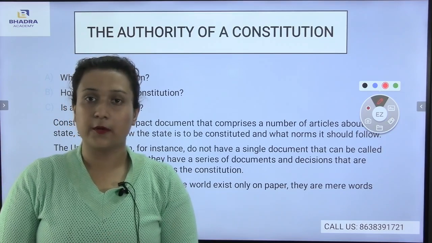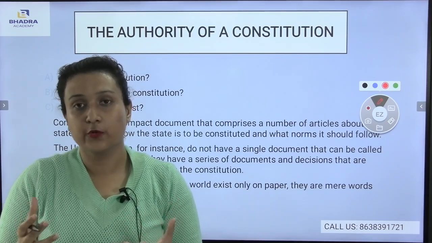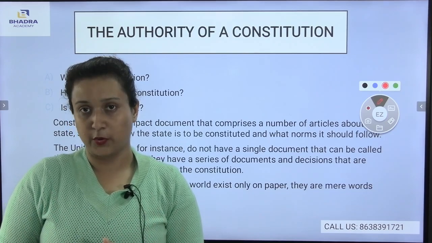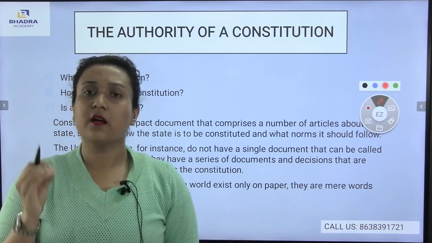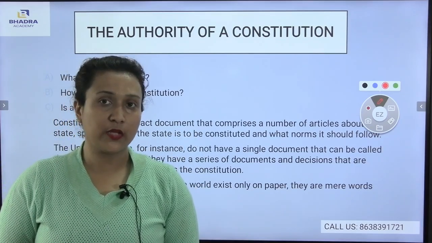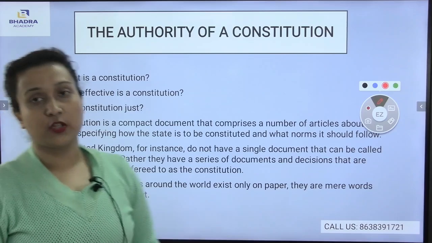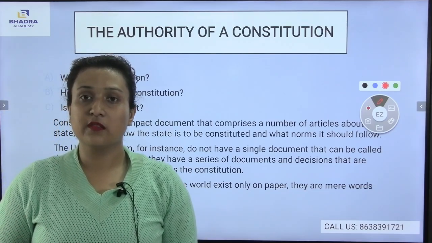We have understood the meaning of the constitution, which means a book of rules, or the basic rules and regulations that are embedded in a particular book. And second comes, how effective is a constitution? Is a constitution effective for a particular country? Do people follow the rules of the constitution? Do you think that people go through the constitution?